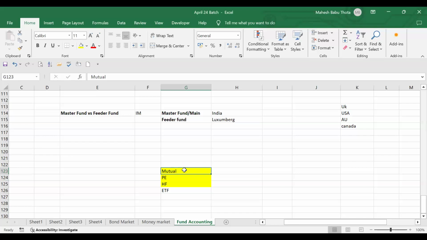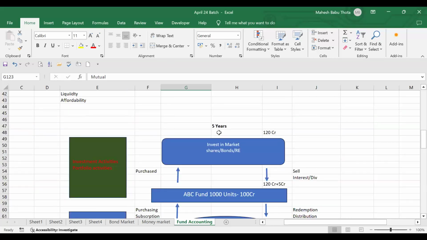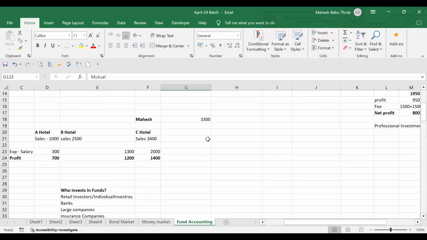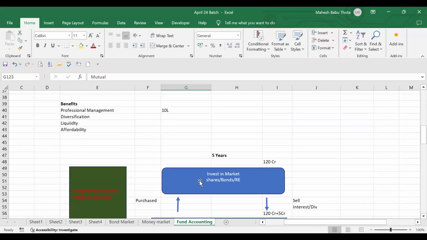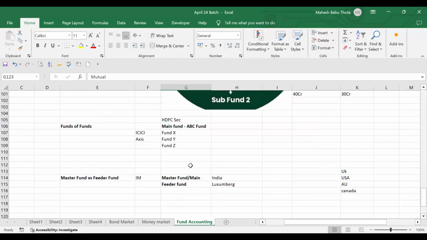Simply, they will collect money from the different investors. As we discussed in the previous class, they will collect money from the different investors and invest on behalf of the investors. Yesterday onwards, we were discussing this topic, right? They will invest into the different asset classes. Once revenues and profits come, they will distribute it to the investors. The same concept applies to mutual funds, private equity, hedge funds.